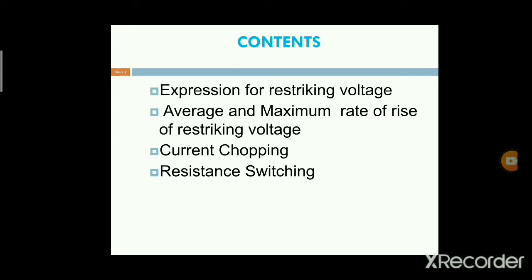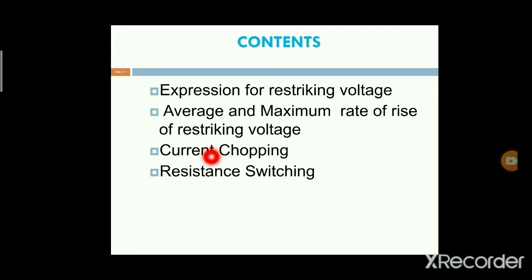Coming to the contents of the present class, I am explaining the expression for the restriking voltage, which will be calculated. Next is the expression for the average and maximum rate of rise of restriking voltage; we calculate the average and maximum RRRV.